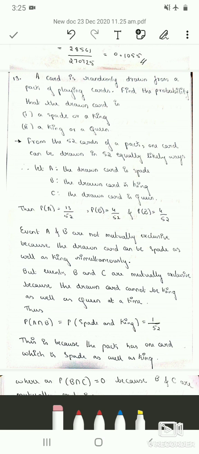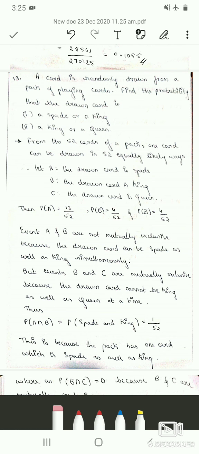Now we can see events A and B are not mutually exclusive because the drawn card can be a spade as well as a king simultaneously. In a suit we have king, queen, jack, ace and numbers from 10 to 1.